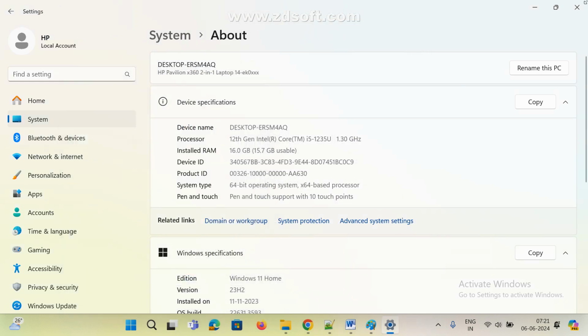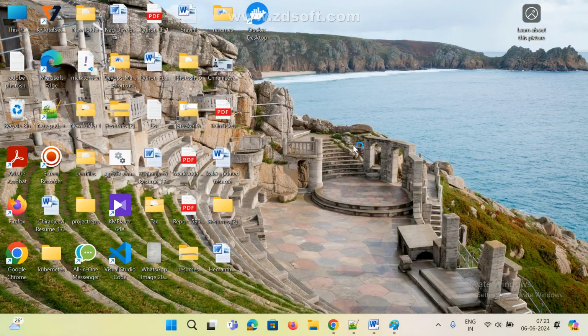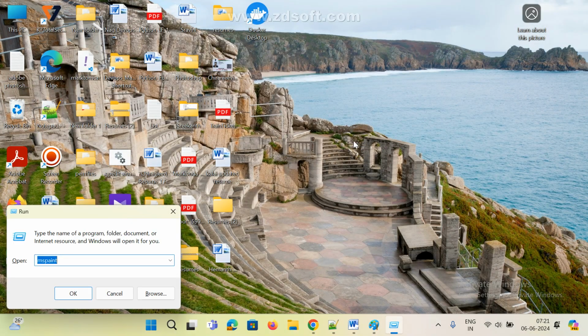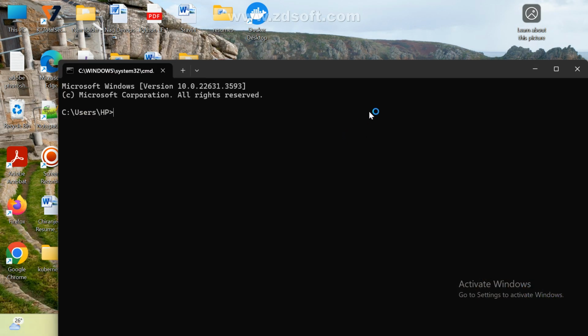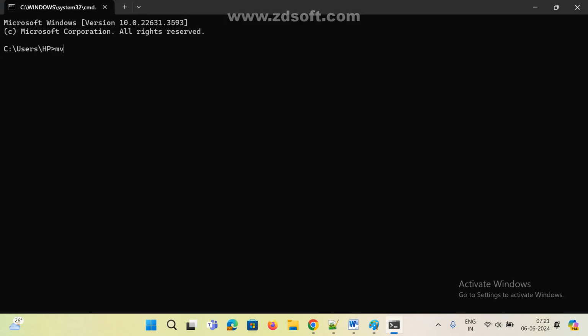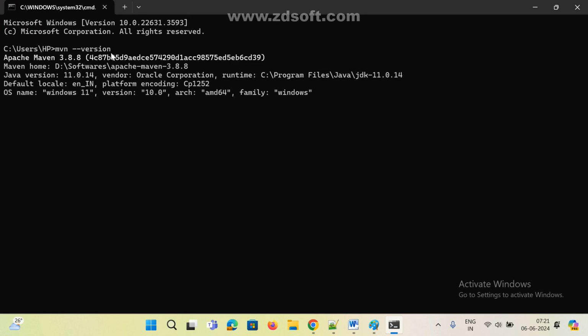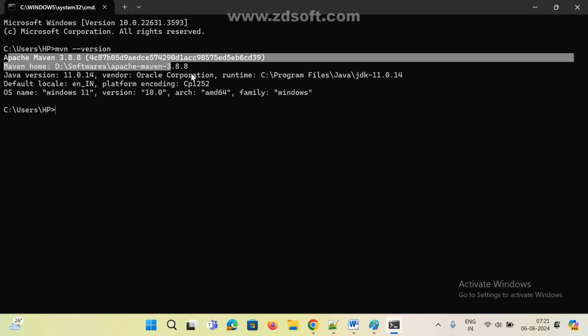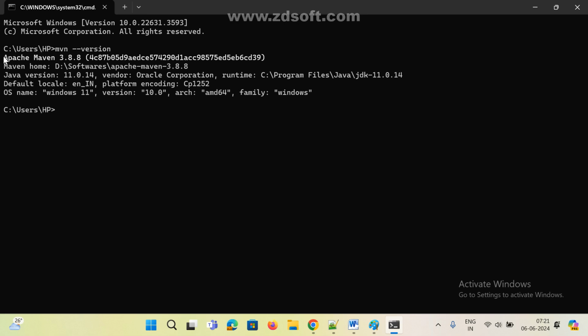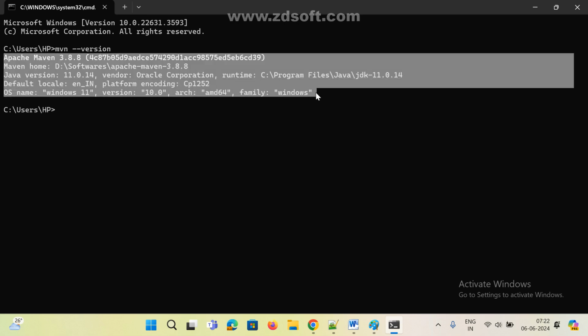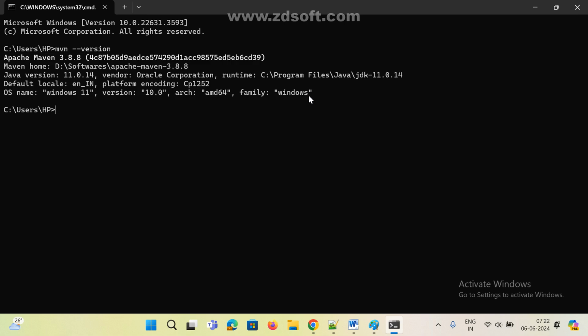Once this is done, check whether Maven is properly working or not. Go to the command prompt, anywhere, that is your wish. Just type mvn space hyphen hyphen version. That's it. Now before installing Maven, we need to do one more step also. Which software do we need to install? Before installing Maven, first I need one software, right? Which software? Java. Yes, sir. Java is mandatory.